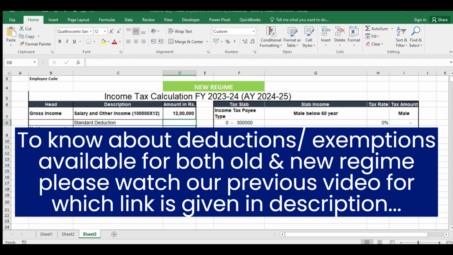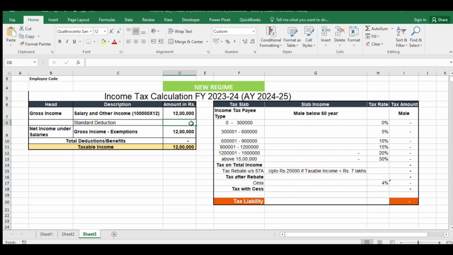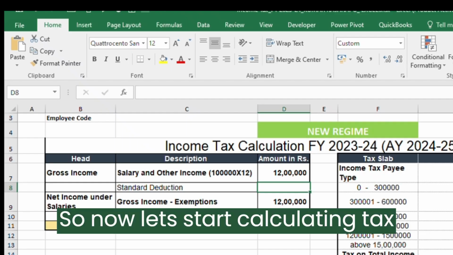To know about deductions or exemptions available for both old and new regime, please watch our previous video, for which the link is given in the description. So now let's start calculating tax.